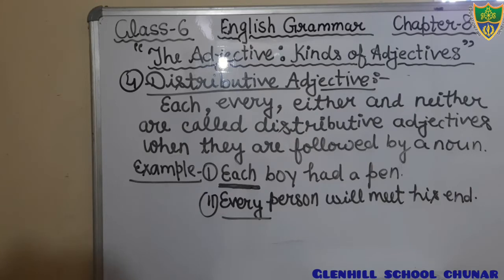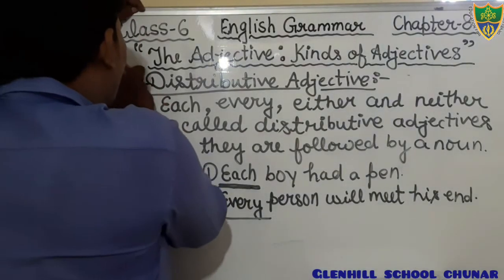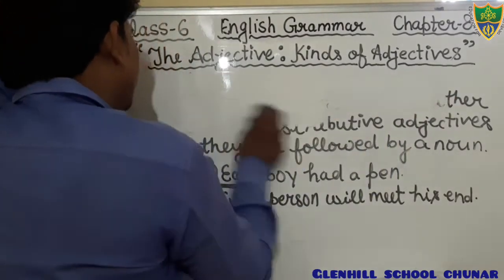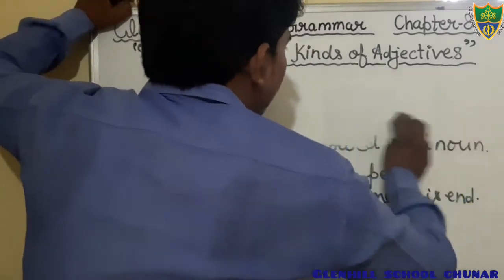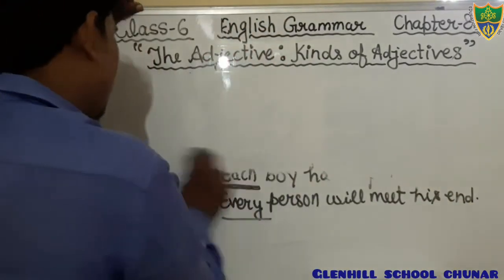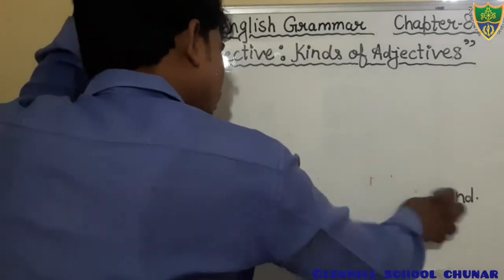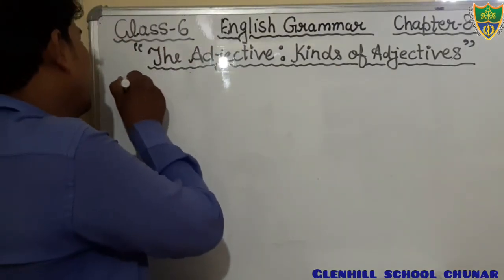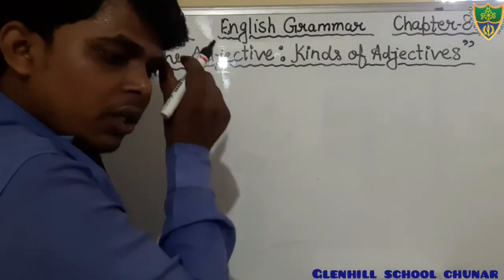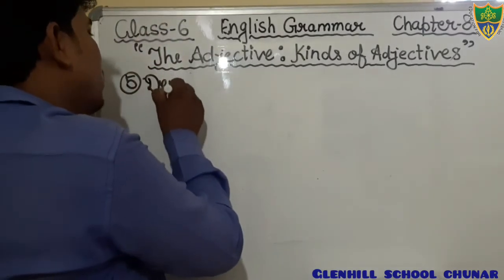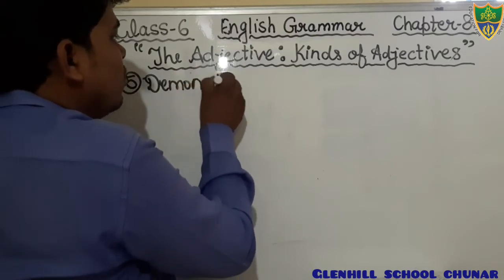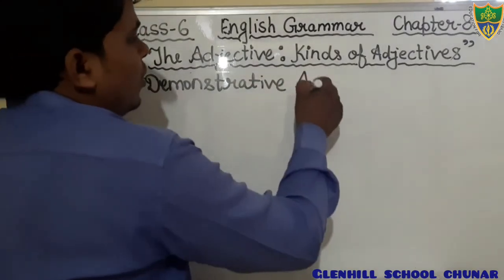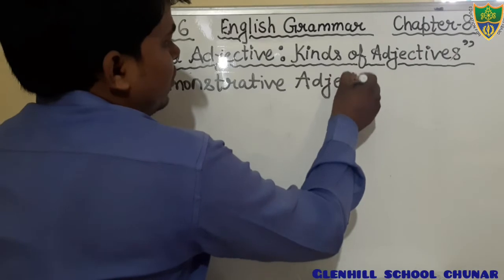I hope that you all have understood. What is next? Demonstrative adjective.